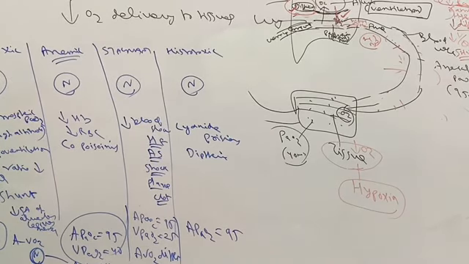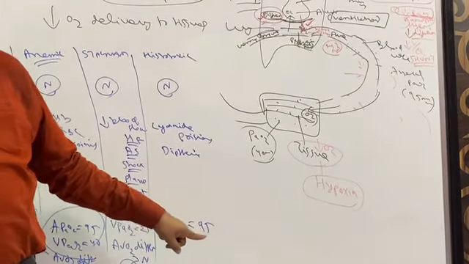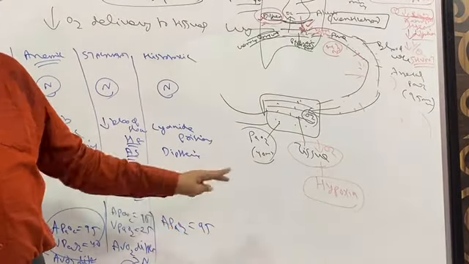In stagnant hypoxia, we saw, since the blood is not able to reach the venous end that much easily, the AvO2 difference is greater than normal, which is 70. Now arterial pressure of oxygen, or PaO2, the partial pressure of oxygen at the arterial end, is normal, which is 95. Now think of the venous end.